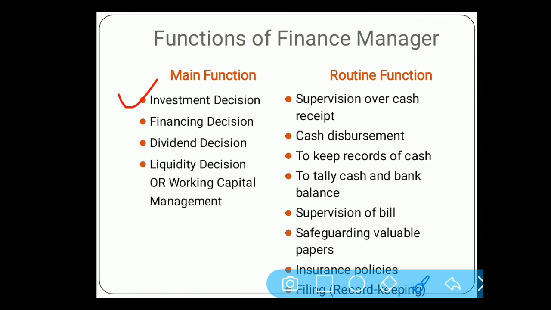Financing decision, that is whether the company wants to take a short term loan or a long term loan. Dividend decision, that is if the company is earning profit, then how much they are going to keep with themselves and how much profit is going to be distributed among the shareholders.